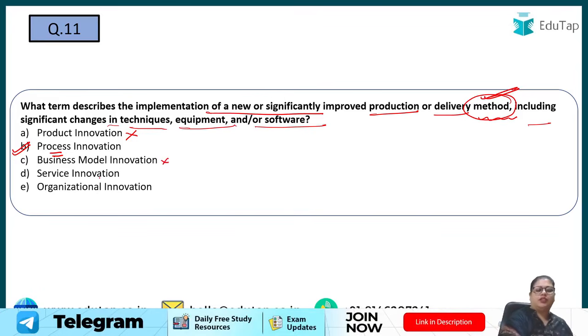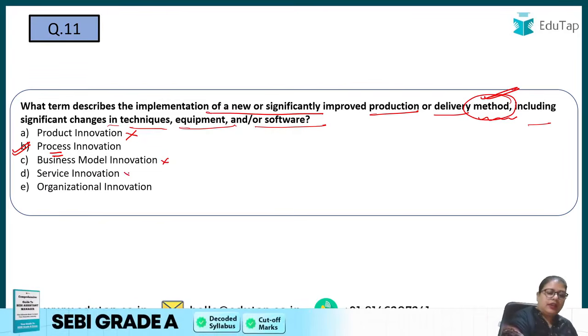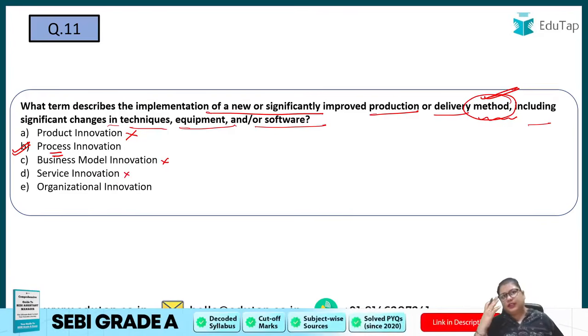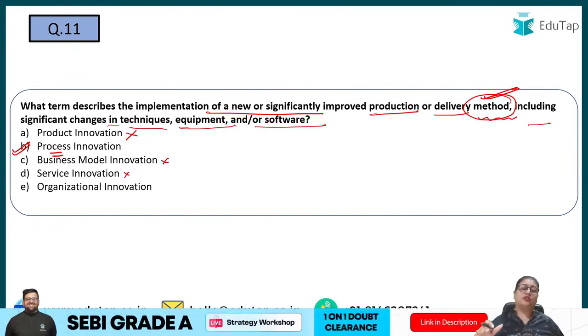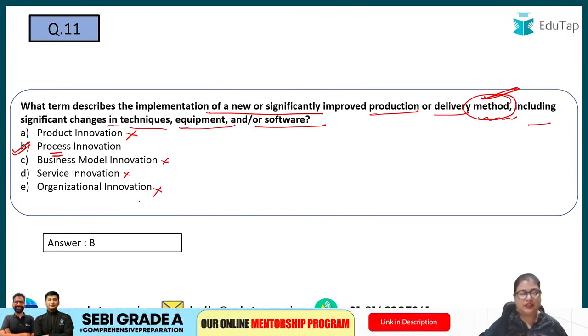Then service innovation. Are we trying to change the services of the business? No, we are trying to change the production or delivery method. So here it will be wrong. And organizational innovation. So organizational innovation, like you can say, when I'm trying to change the hierarchy, or I'm trying to change the structure of my organization. So here I'm not changing that. So again, this will also be the incorrect option. So the answer is process innovation.